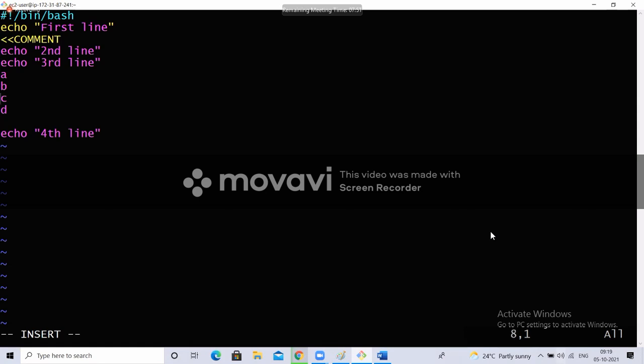But when you have to end it, it is here. Is it that must be in caps only, or can it be in lowercase? I'm coming to this point. It can be caps or small case, anything, but it is recommended to keep it in caps. But whatever you give here, the same thing should be here. Whatever you have given here, the same thing should be given here as well.